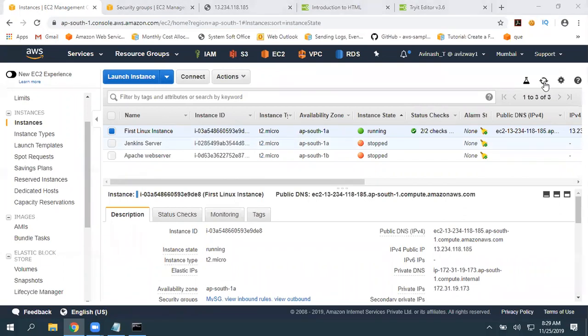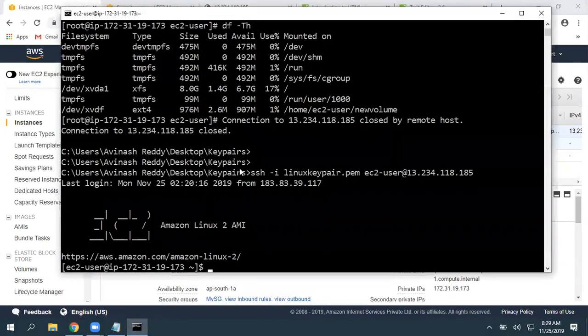No. When we reboot, the public IP address will not change. If you perform stop and start, then only it is going to change. Remember that. So far, this is our IP address, 118.185. See, the system is rebooted and I'm able to get output. Is it changed? No.